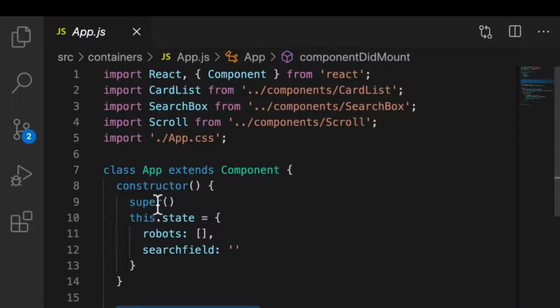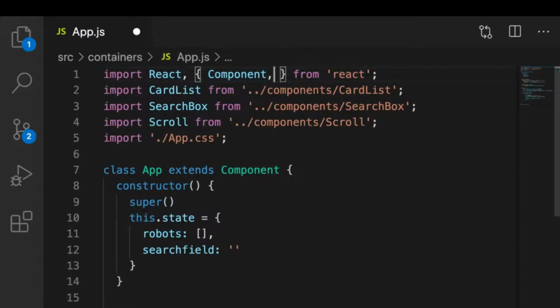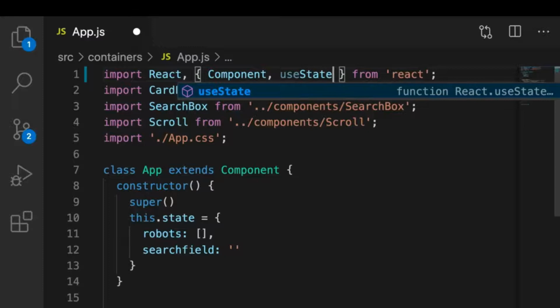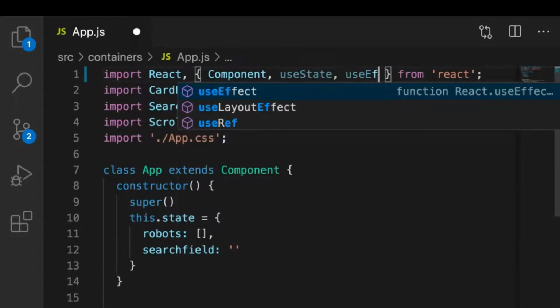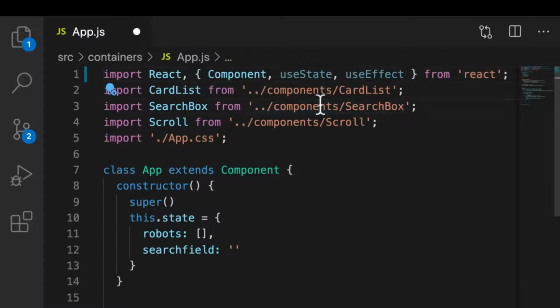I'll give you a little hint. In order for us to do this, we'll have to import two things from React that we now have available because we've updated. One is something called useState, which is a hook. So it's called the useState hook. And the other one is called useEffect, which is another hook.